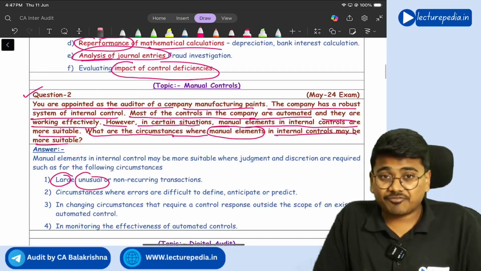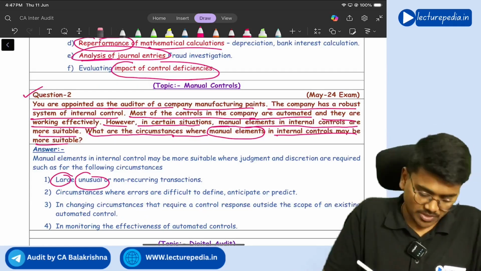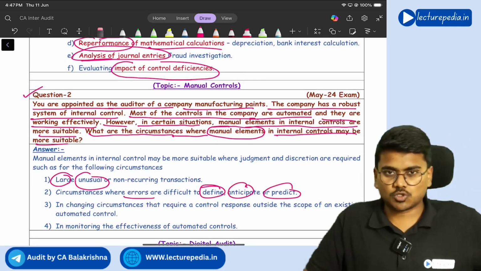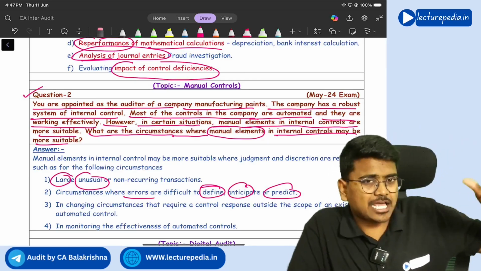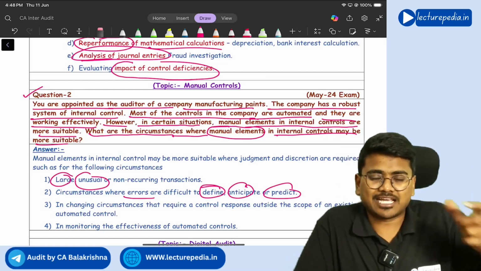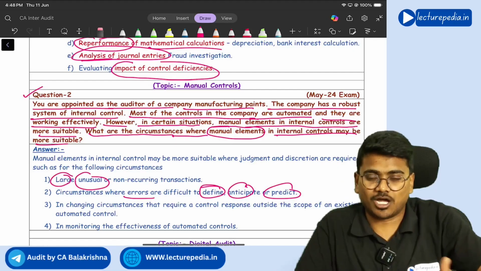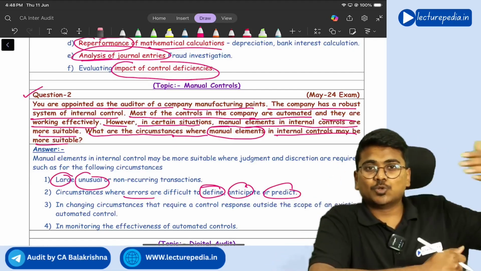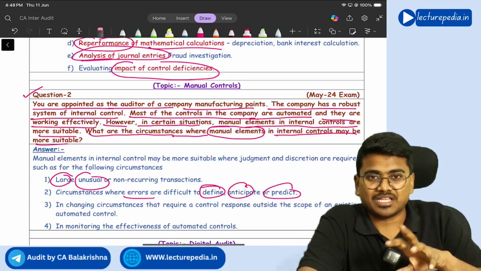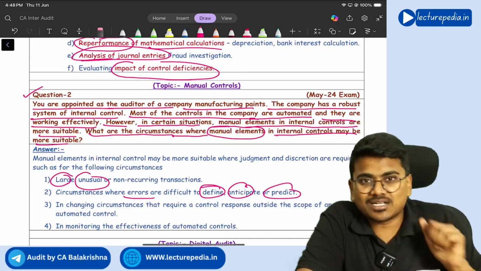Similarly, if it is very difficult to define the error. So errors are difficult to define, anticipate or predict. So you don't know which type of error will occur. If you cannot define the type of error, how can you create an automated control? How can you design a control to identify that error if you are not able to define the error itself? Understanding, in such a situation also it is better to use manual controls.